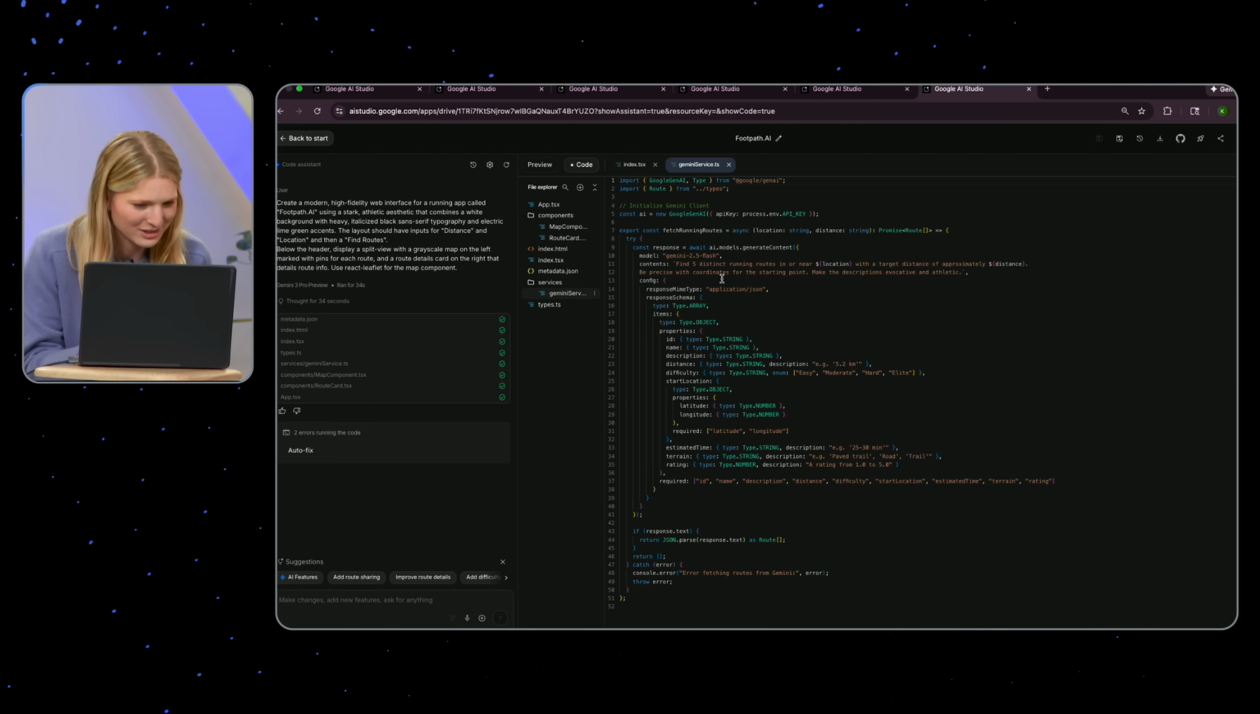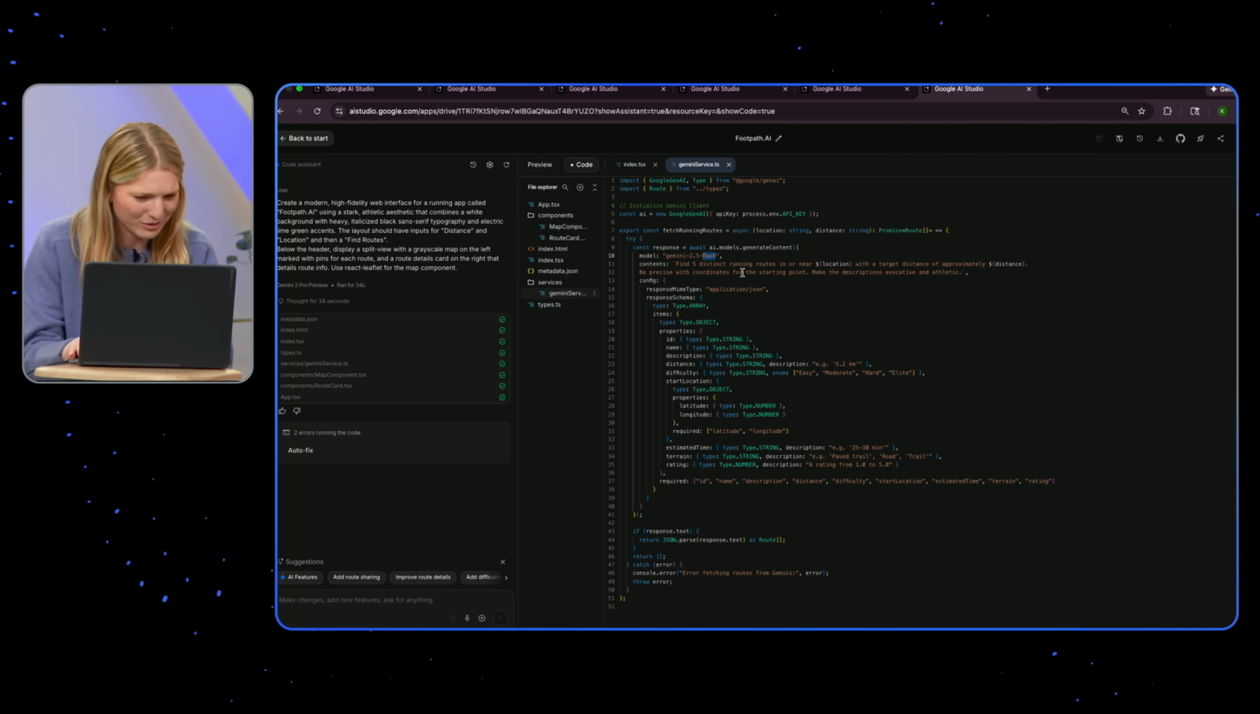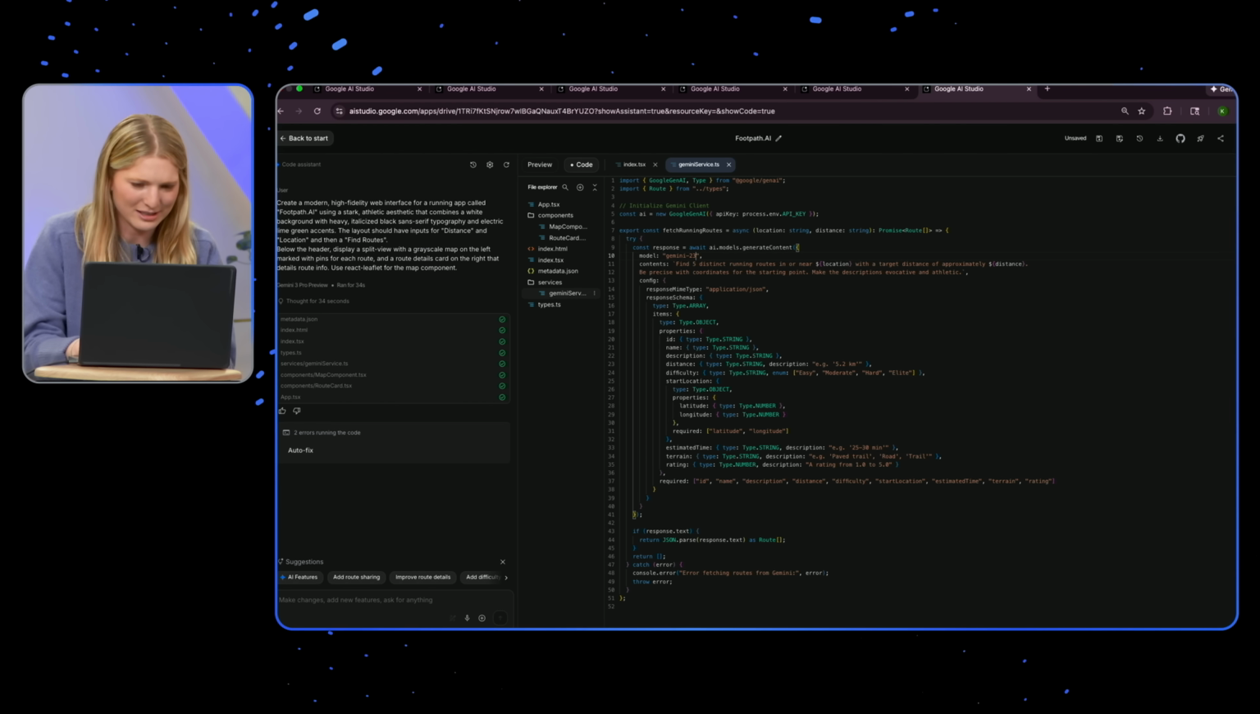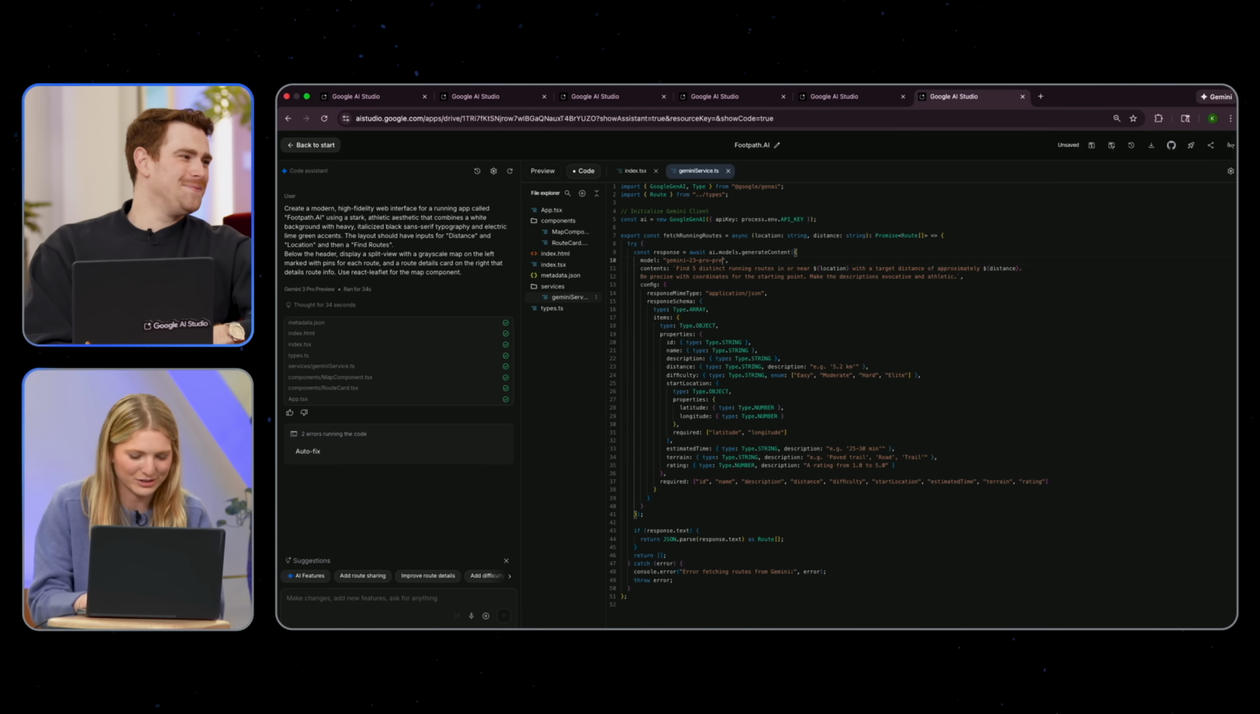It looks like it's using Flash. Don't want that to be the case. So I'll update this to 3.0 Pro and hopefully... Gemini 3 Pro Preview. Yes, Pro Preview. I love how we name things.